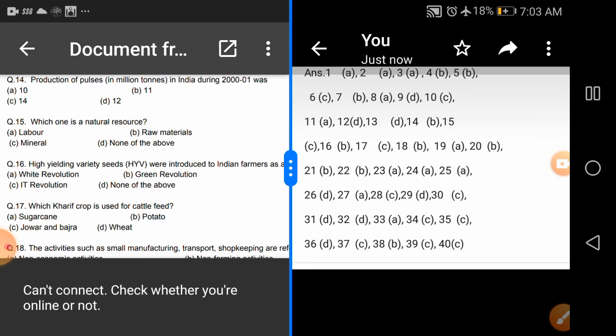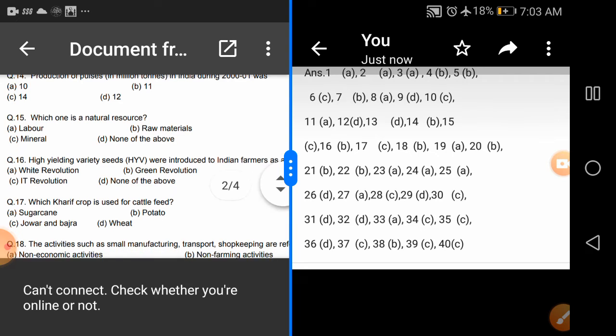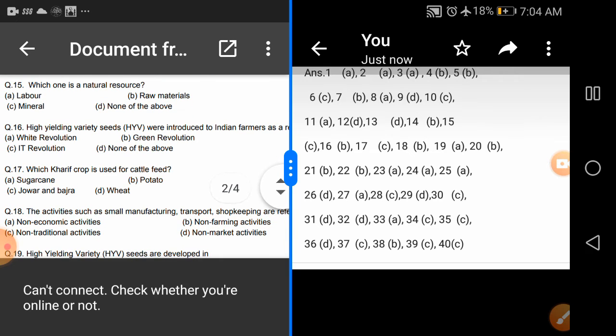Question number 15 is asking which one is a natural resource. A very good question. We all know the term resources. The four options are labor, raw material, minerals, and D, none of the above. I think you all raise your hand for answering. The right answer is option C, minerals, because we get them free of cost from nature. In nature they are available.